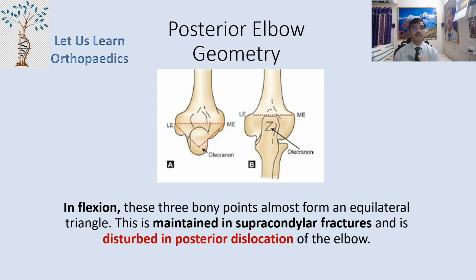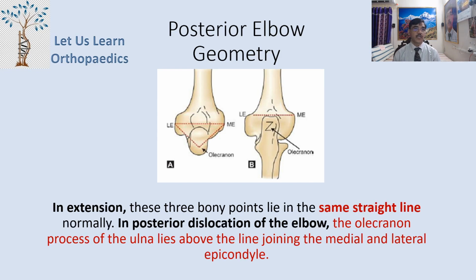Now this equilateral triangle is maintained in supracondylar fractures, and it is disturbed in the posterior dislocation of elbow. Now in extension, these 3 bony points will lie in the same straight line. You can see the second B picture. Now in the posterior dislocation of elbow, the olecranon process of ulna lies above the line joining the medial and lateral epicondyle.